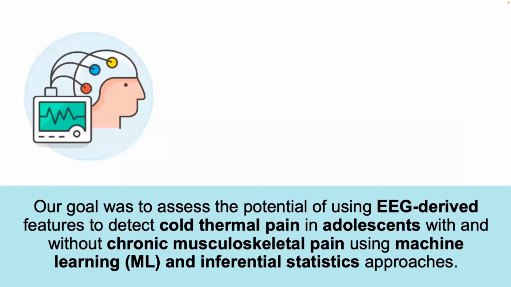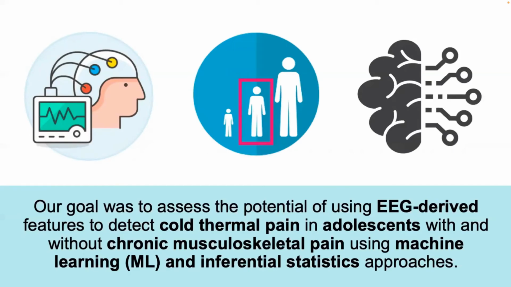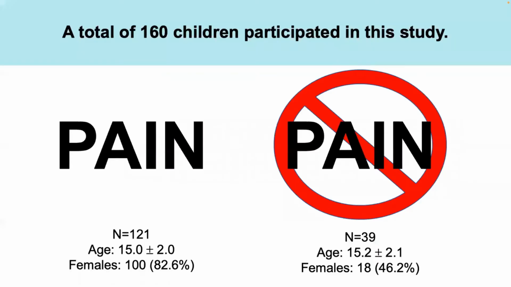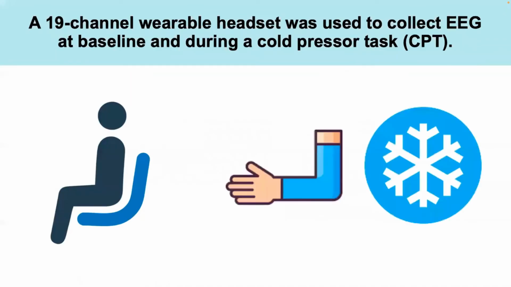Our goal was to assess the potential of using EEG-derived features to detect cold thermal pain in adolescents with and without chronic musculoskeletal pain using machine learning and inferential statistics approaches. A total of 160 children participated in the study, 121 of whom were in the chronic pain group and 39 healthy controls. A 19-channel wearable headset was used to collect EEG data during a seated eyes open baseline and during a cold pressor task where adolescents submerged their forearm into 12 degrees Celsius water for 2 minutes.